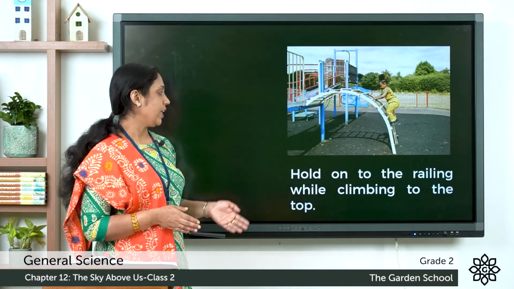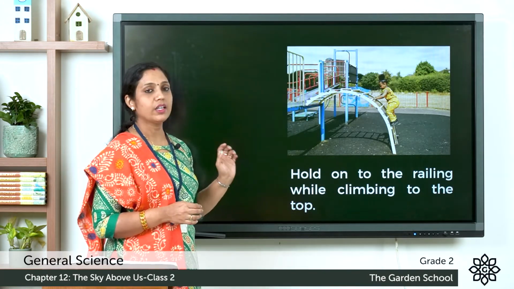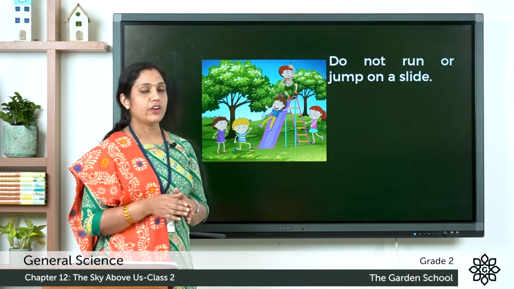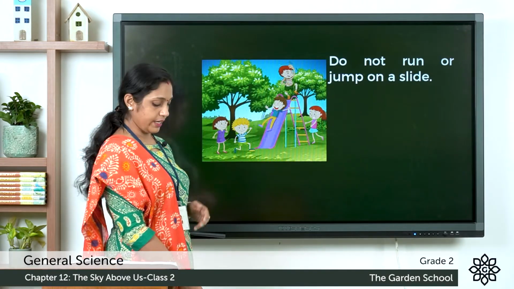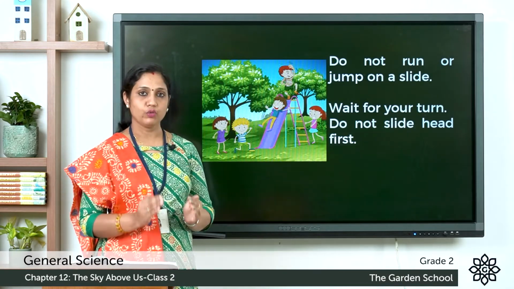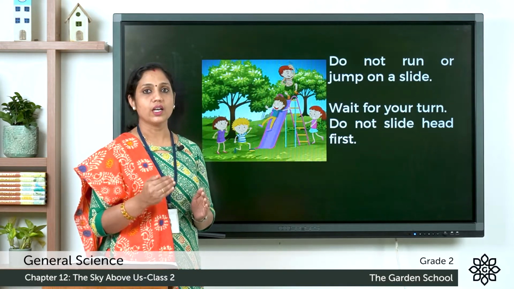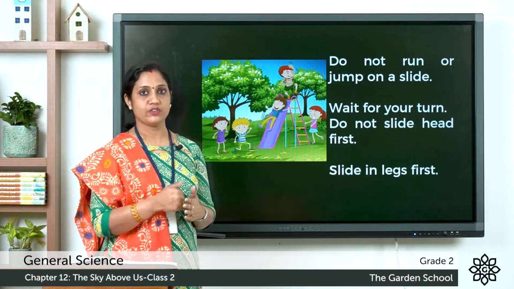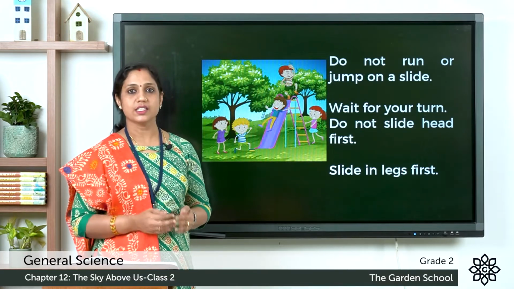Hold onto the railing while climbing to the top. So you can see here, you need to hold on to the railings while climbing to the top. Do not run or jump on a slide. Wait for your turn. Do not slide head first. Instead, you have to slide feet first. So these are the safety measures that we should ensure when we are on the slide.